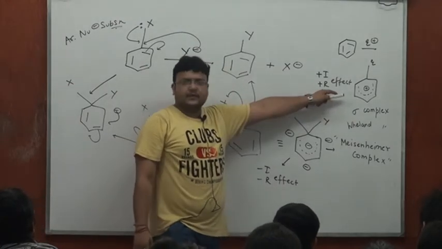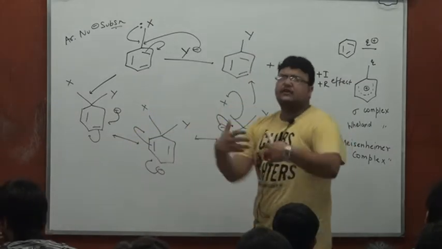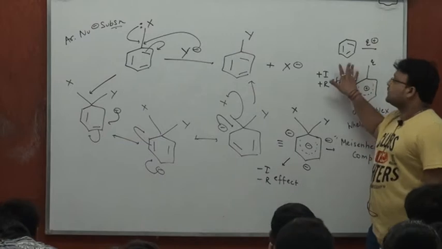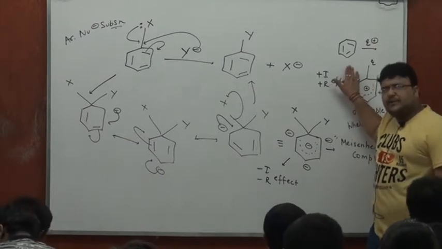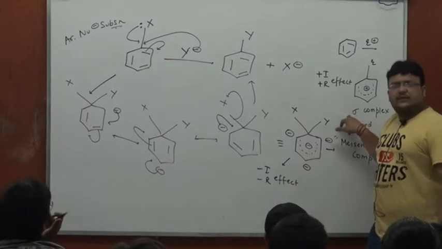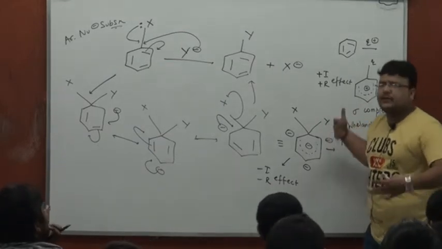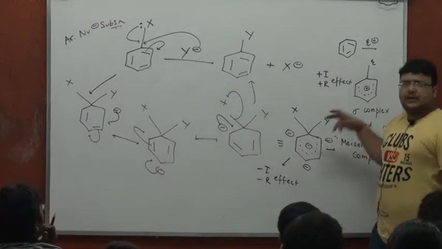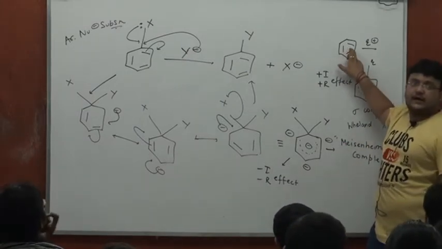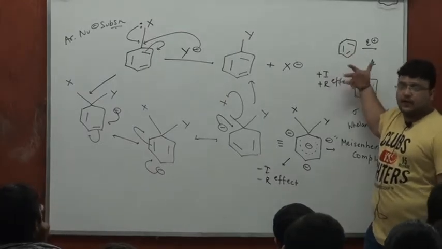These being positive, a plus I plus R effect was increasing the reactivity of the ring, and in general the reactivity of the aromatic compounds. I keep on repeating this because the general reaction of aromatic hydrocarbons will be electrophilic substitution, in bromination, halogenation, sulfonation, Friedel-Crafts acylation, alkylation, and more reactions which we will learn. Plus I plus R would have increased electron density here, would have made it more inviting for an electrophile, would stabilize the intermediate, and increase the reactivity of aromatic compounds.